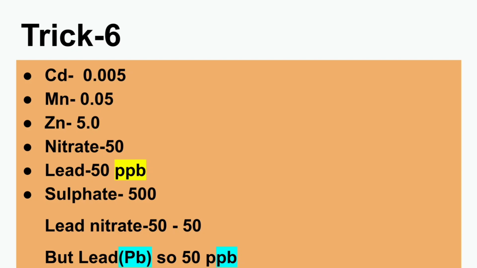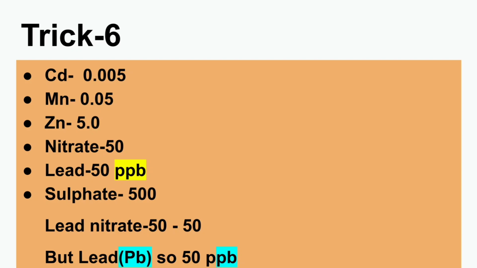Lead and nitrate 50-50, but lead is measured in ppb, parts per billion. How do you remember again? The symbol for lead is Pb, right? So it should be measured in ppb. That's the trick, don't forget it. Lead should be in very less quantities. The maximum concentration is very less for lead.